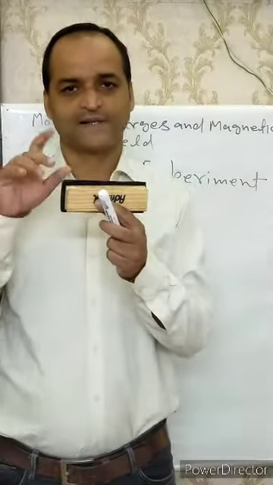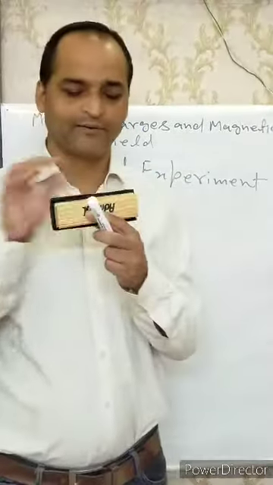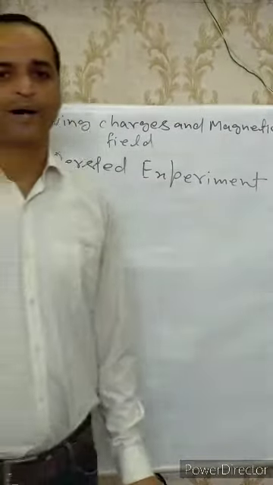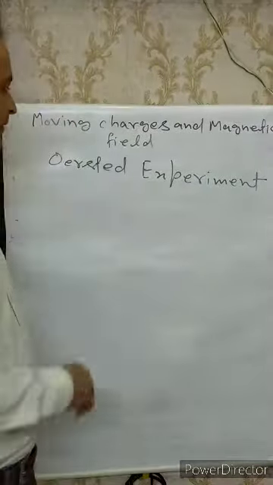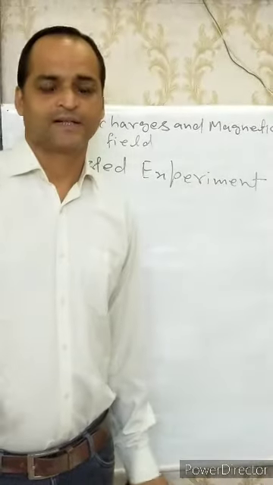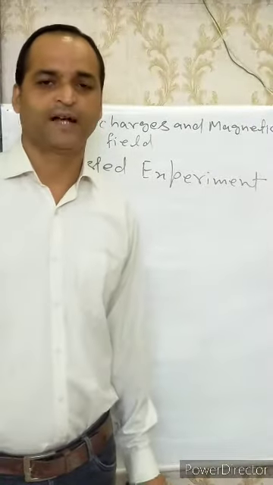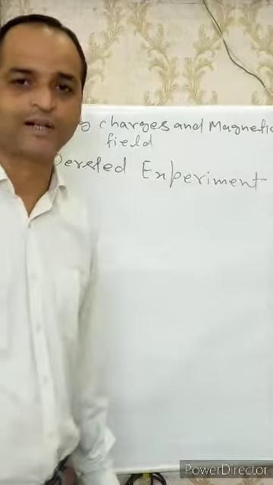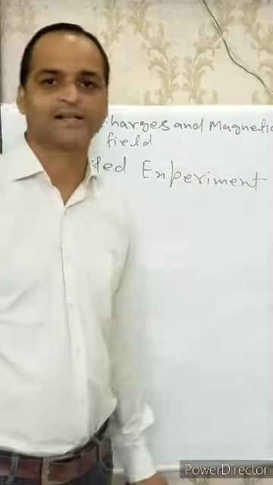This was explained by Oersted, but the magnitude and the direction of the field were given by Biot and Savart. So we will study Biot and Savart also.